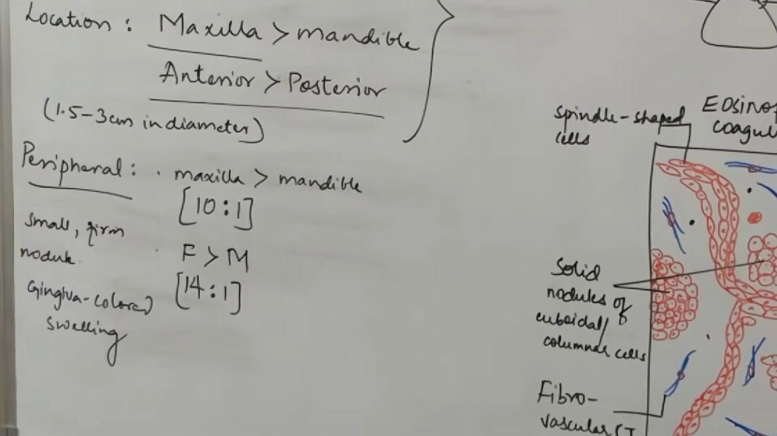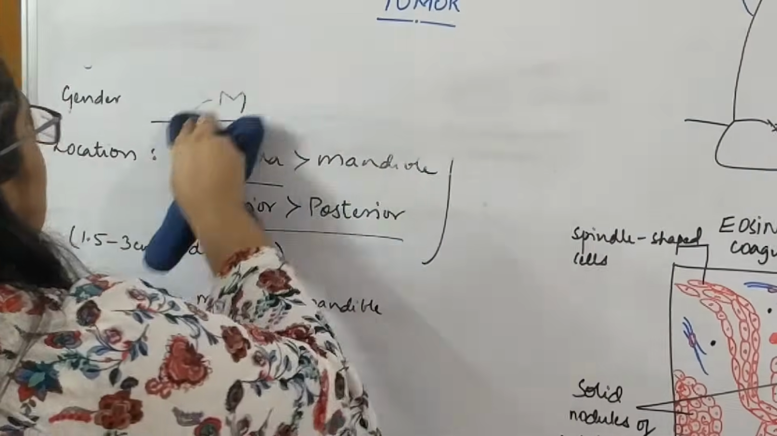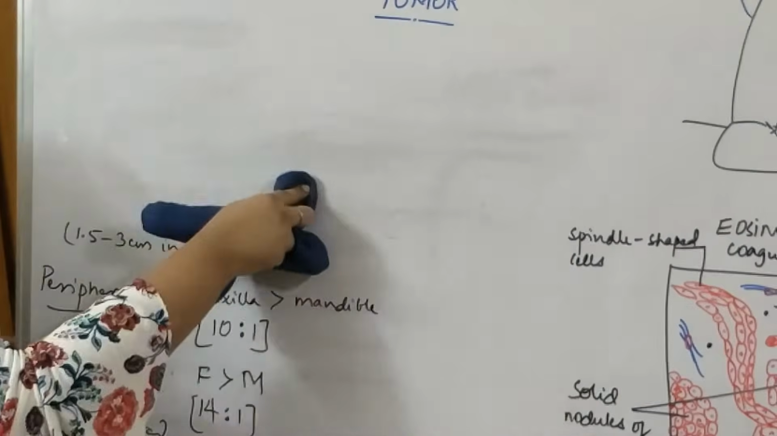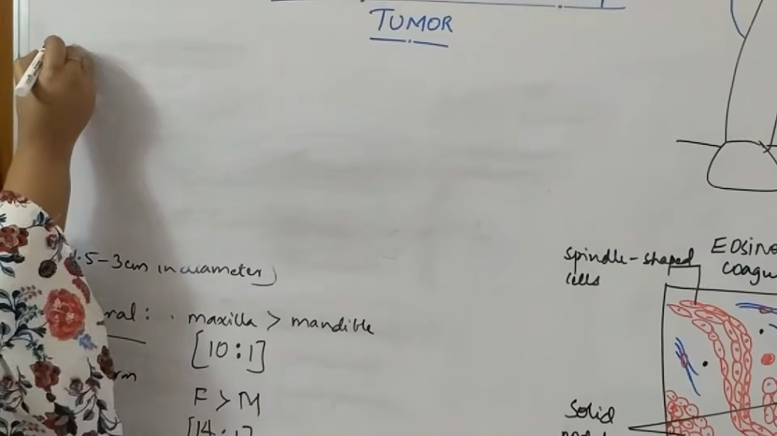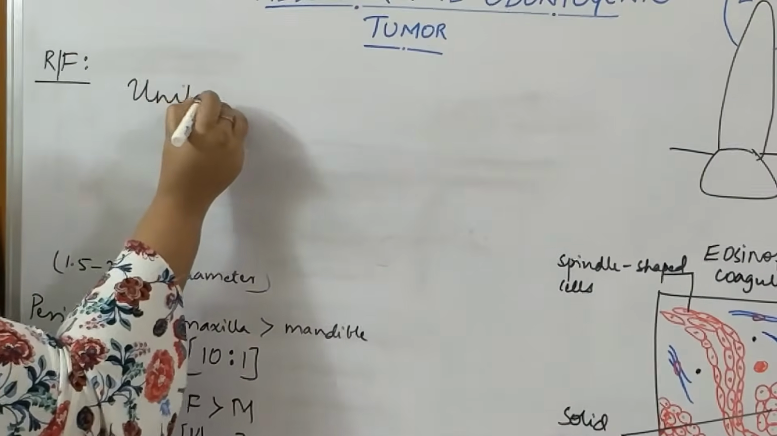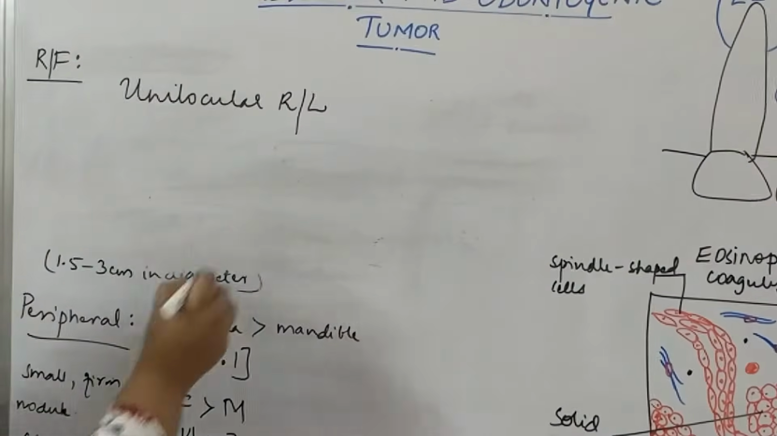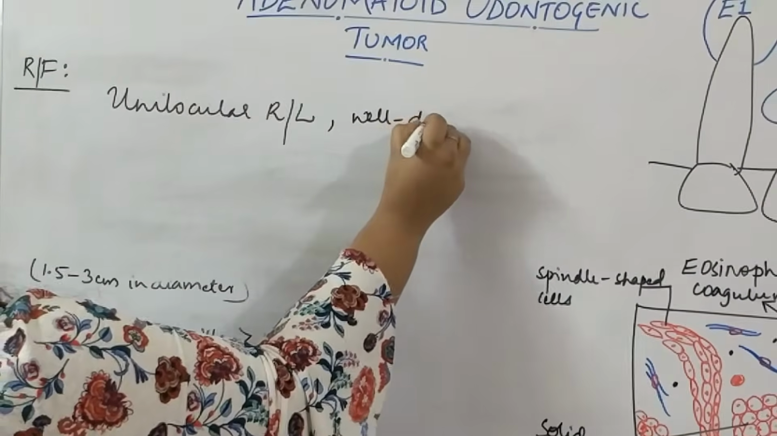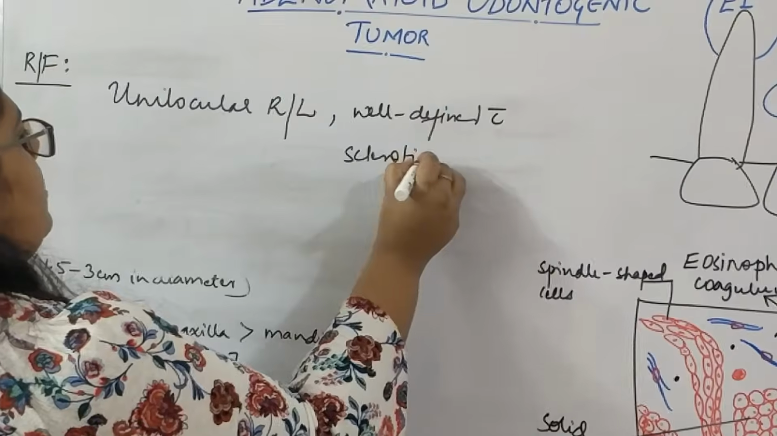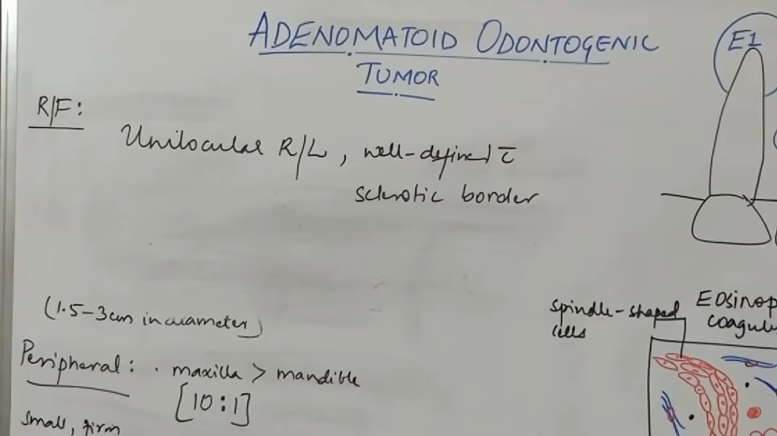Moving on to the radiographic features. Radiographically, as it is a small lesion, it generally manifests as a unilocular radiolucency. Okay, so it is a unilocular radiolucency. And it is well defined with a sclerotic border. Well defined with a sclerotic border. So this kind of appearance also explains why it is so less aggressive, and why the recurrence rate is also so low.